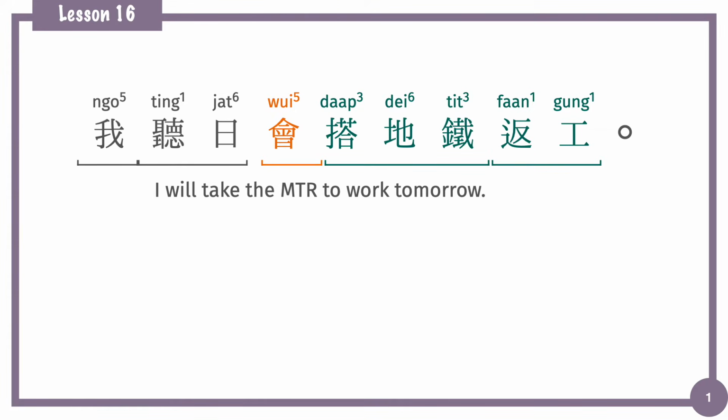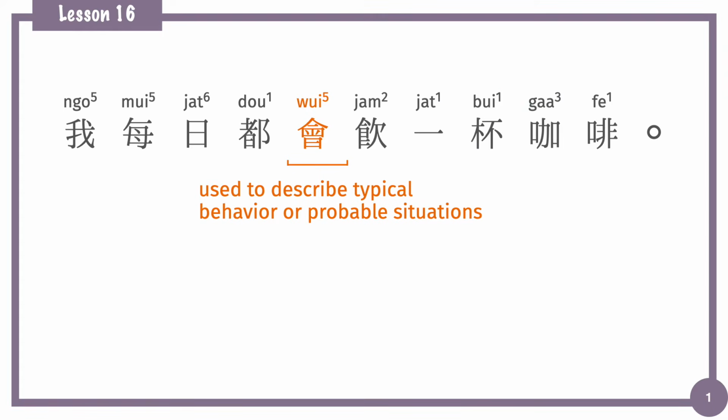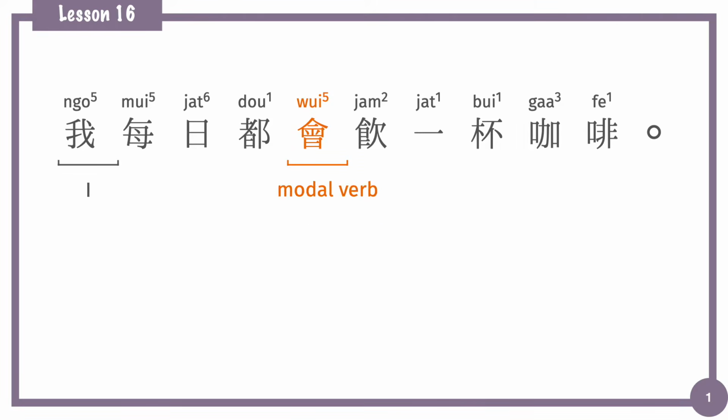Besides marking the future action, we also can use it to describe a typical behavior, everyday habit, or probable situation. For example, in this sentence, 我每日都會飲一杯咖啡. 會 is the modal verb, and 我 is the topic, I. 每日 means every day.